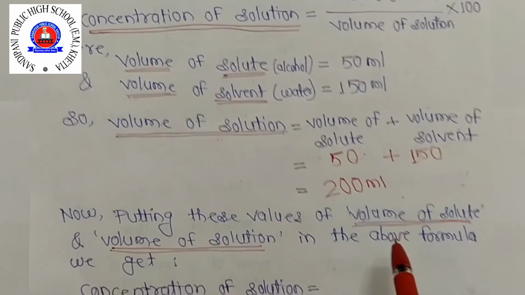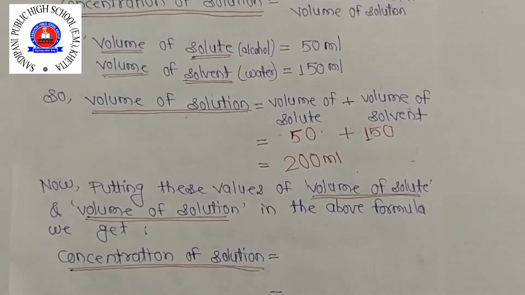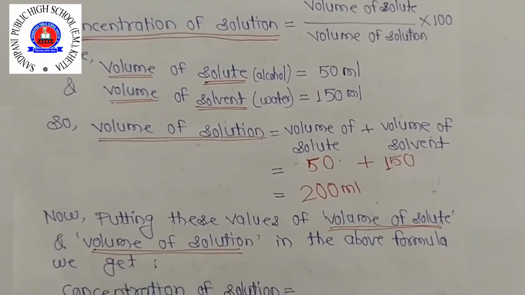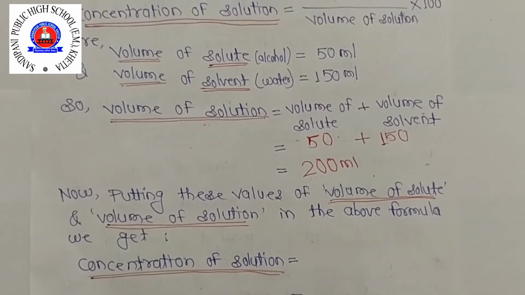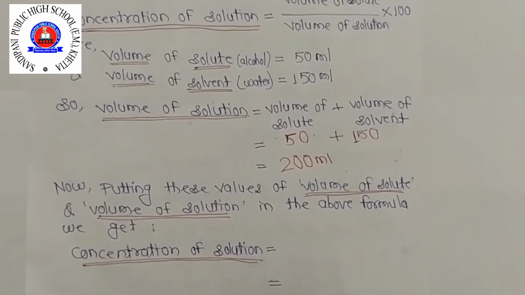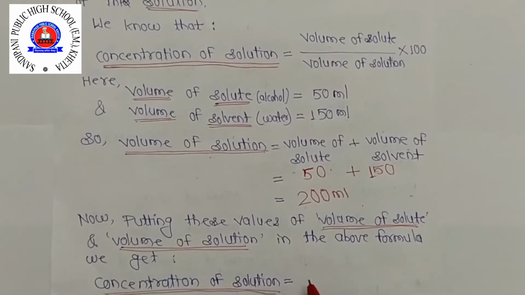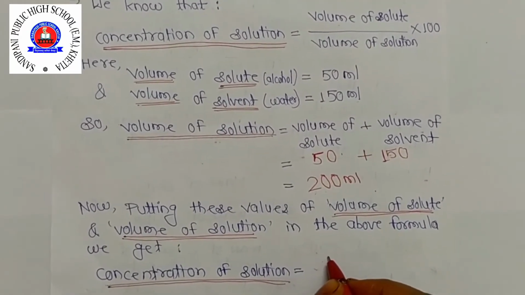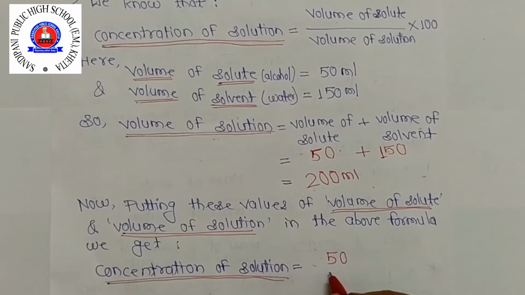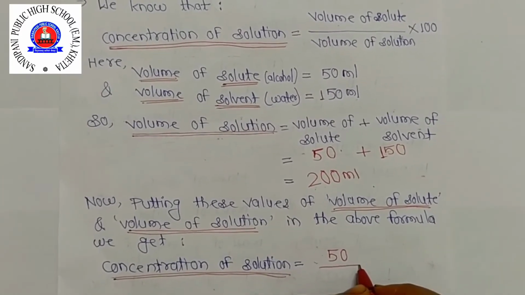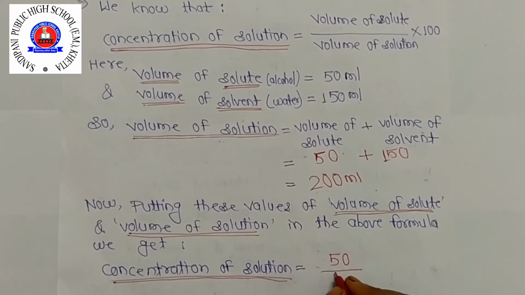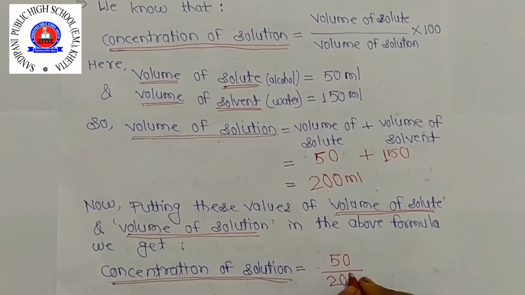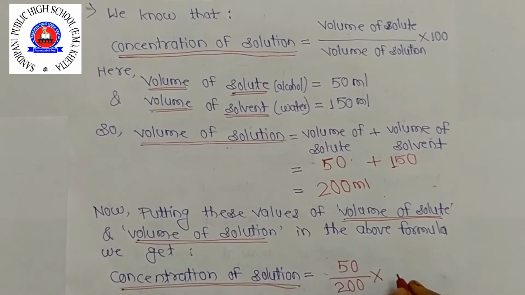So putting this value in the above formula, we get concentration of solution. So what is the formula above? Concentration of solution. So volume of solute, how much volume of solute is there? 50. Okay, upon volume of solution is 200 ml. So right here 200 ml. Now multiply by 100.